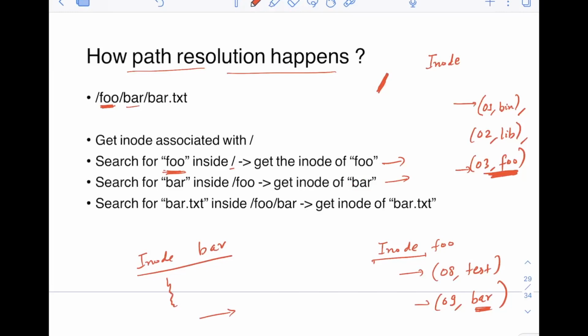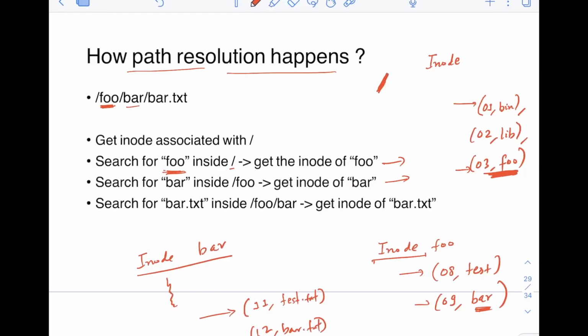In bar also there will be a lot of files and a lot of directories. Let's see, I'm just taking an example, not the actual way it is stored. There will be something like maybe 11 for text.txt, and 12 for bar.txt.